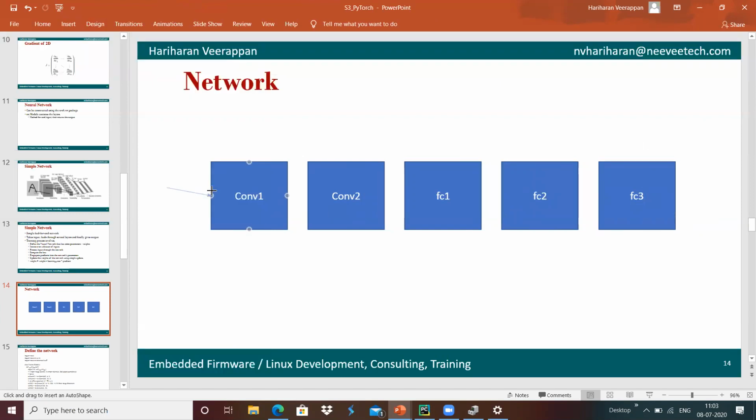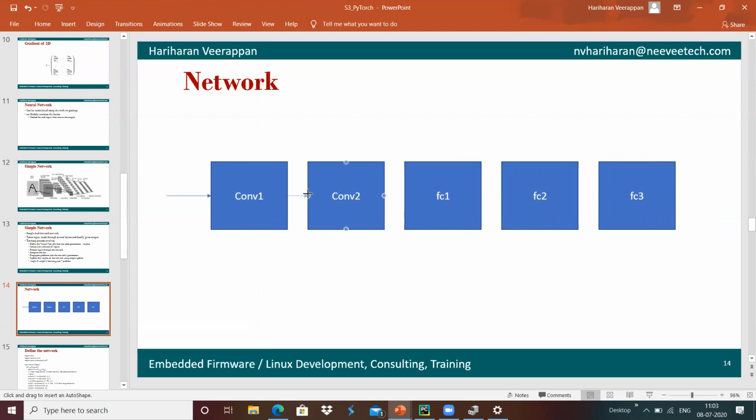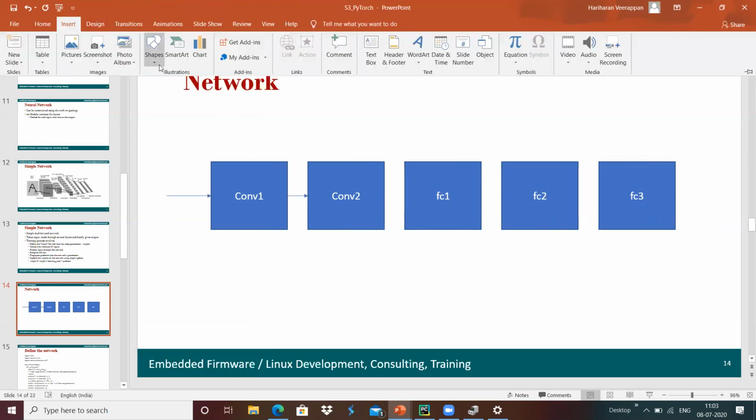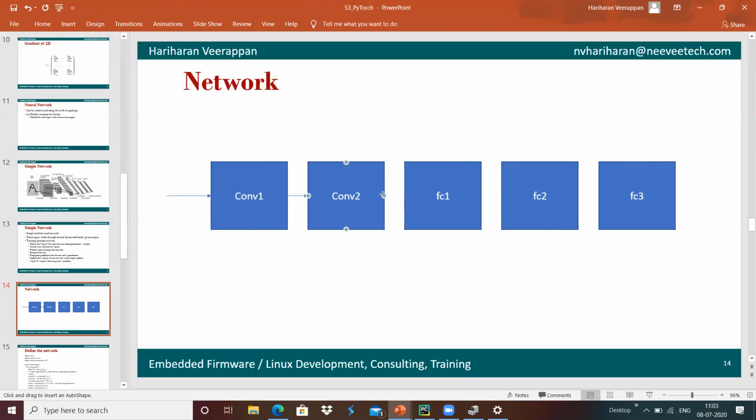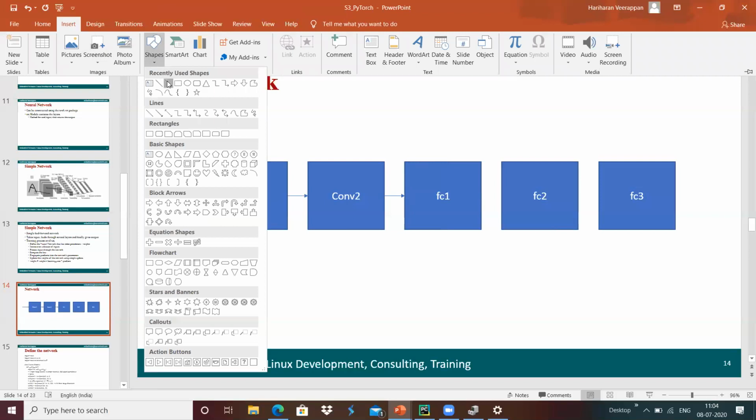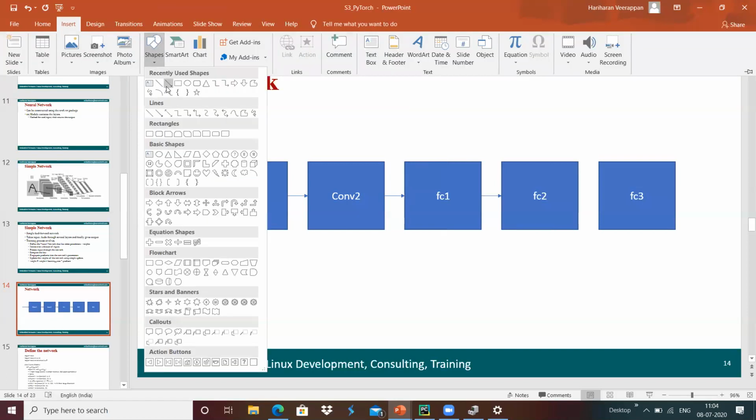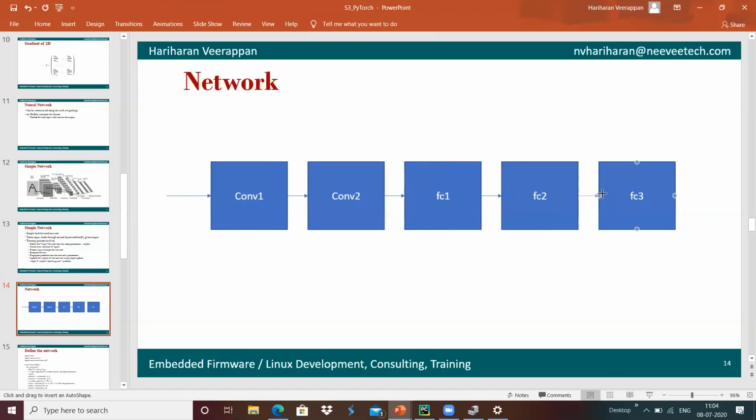Whatever the input is, it will be fed to the first convolution, and the output will be given to convolution 2. Once convolution 2 is done, its output will be forwarded to FC1 as a linear conversion. FC1 output will be forwarded to FC2, and FC2 output will be forwarded to FC3.